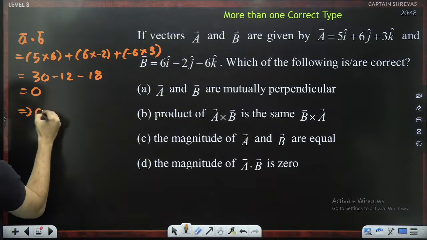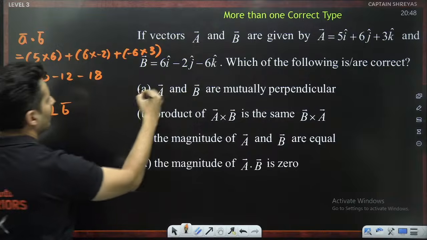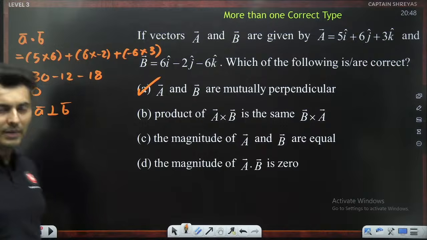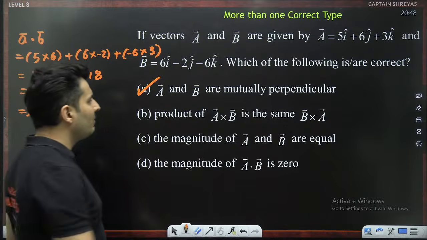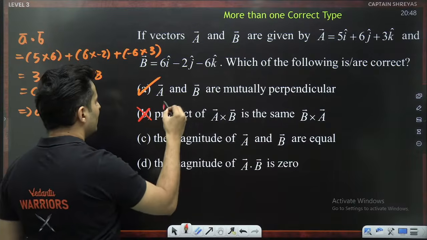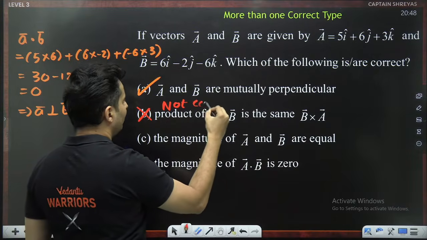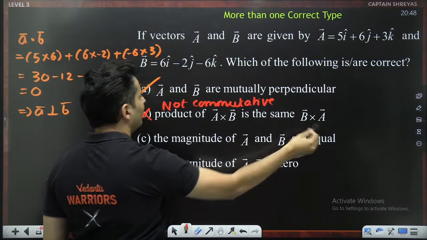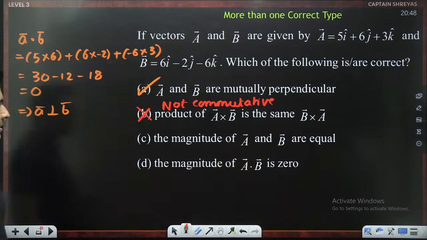This means A vector is perpendicular to B vector. 100%, A vector and B vector are perpendicular to each other. Product of A and B and B and A are the same? This is 100% wrong because it is never commutative. So A cross B will never be the same as B cross A. I just told you this.